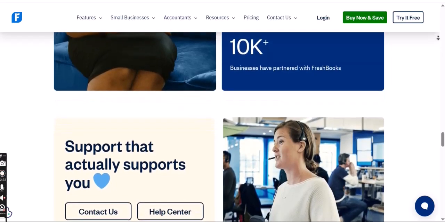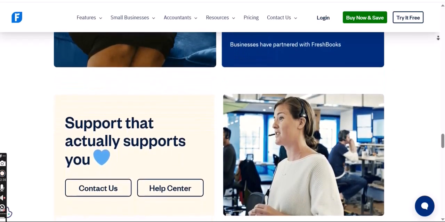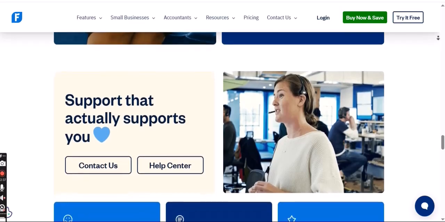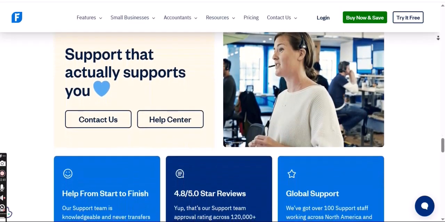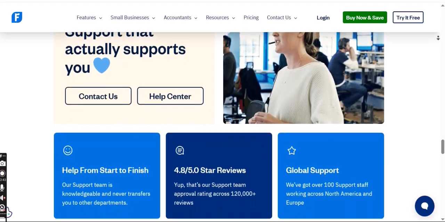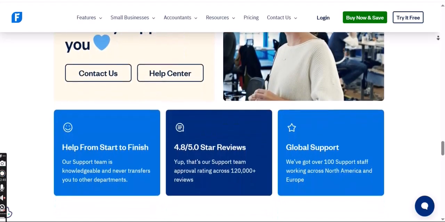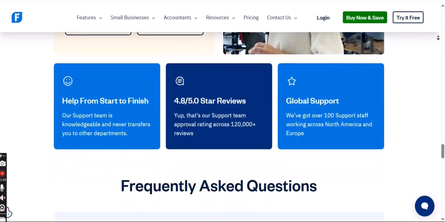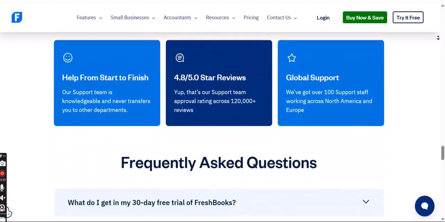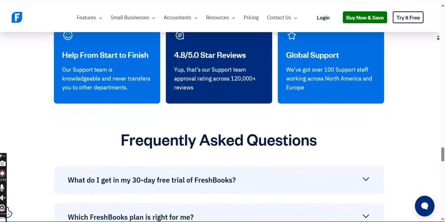Automatic updates and maintenance. Forget about manual software updates, patches, or version control issues. FreshBooks handles all the technical maintenance on its servers. New features, security enhancements, and bug fixes are automatically rolled out, ensuring you're always using the most current and secure version of the software without any effort on your part.